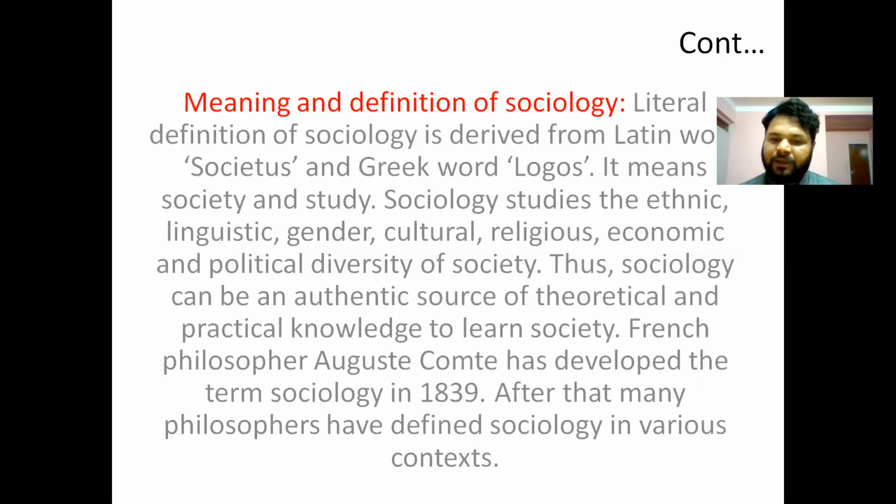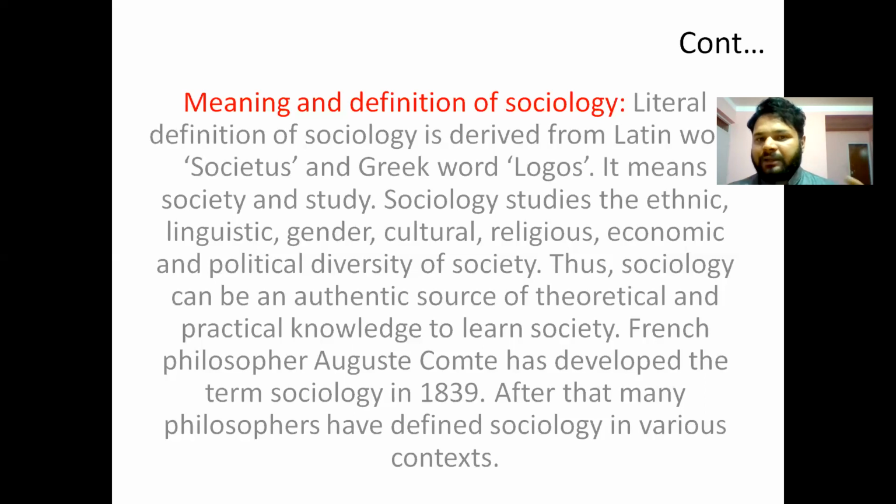Anthropology keeps the human at the center and talks about all the societal dimensions, and sociology talks about the societal dimensions: political, economic, religious, cultural, gender, linguistic, ethnic, caste, and all these dimensions, how they are in practice in society.